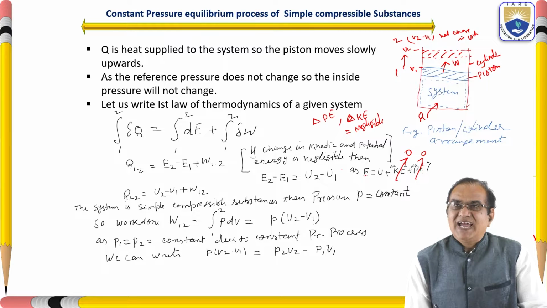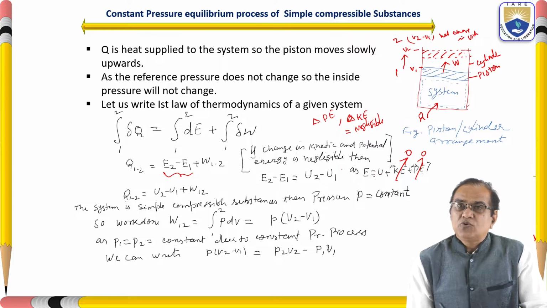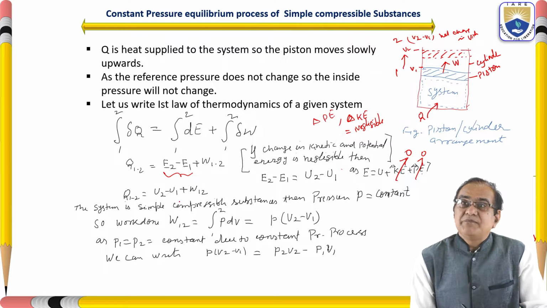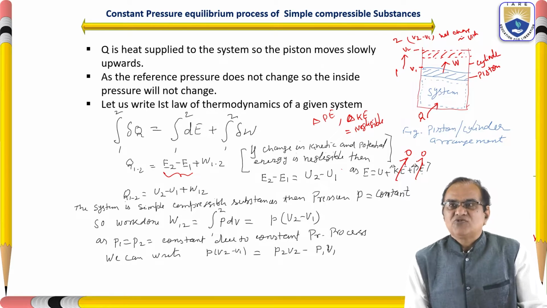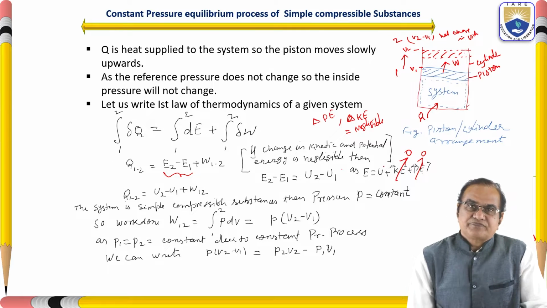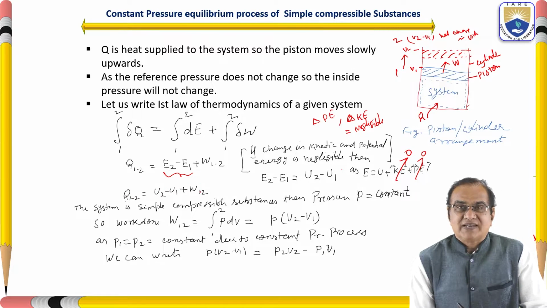So delta E here is equal to delta U. So we get Q12 equal to E2 minus E1 plus W12, and for E2 minus E1 we can write U2 minus U1 for the simple compressible substance. Here kinetic and potential energy are negligible and we assume they are 0. So we got that the heat supplied is equal to the change in internal energy plus the work done.